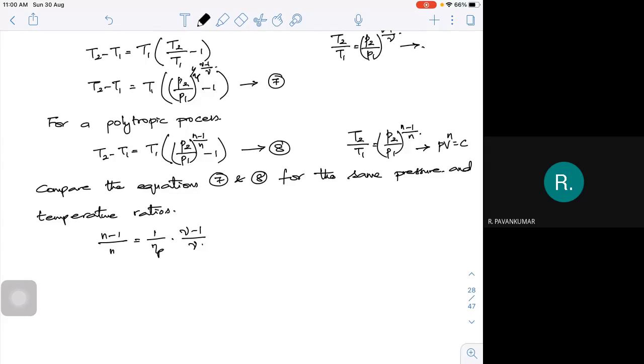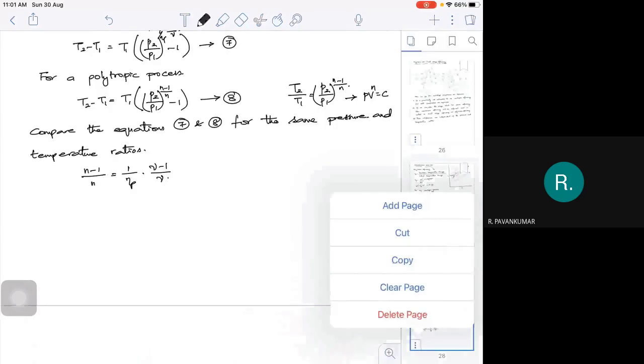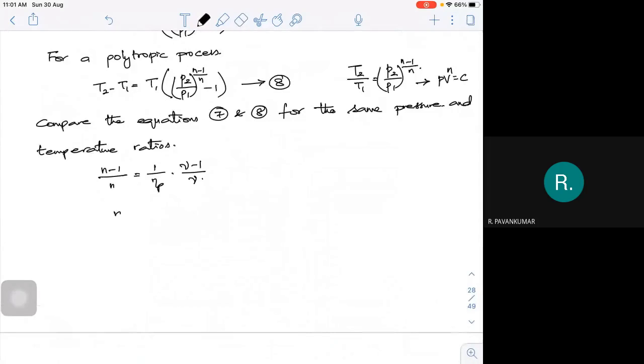Then if I simplify this, I am going to get polytropic efficiency is equal to n minus 1 by n, sorry, n by n minus 1 into gamma minus 1 by gamma. So let me call that expression number 9.